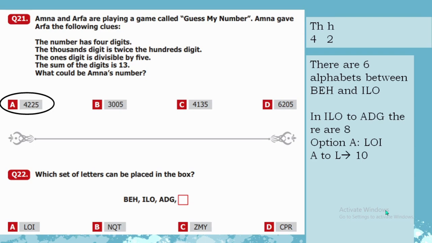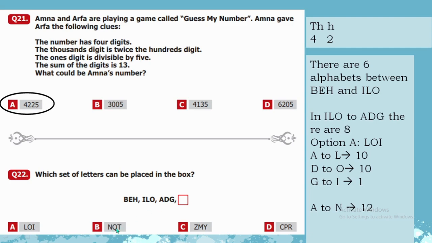If we see from A to L, there are 10 alphabets. D to O, there are 10 alphabets. G to I, there is one alphabet. I'm talking about between, so it means we are not going to count A and L. We will just count the number of alphabets in between. So obviously A is not our correct option. So we will see the B option over here.